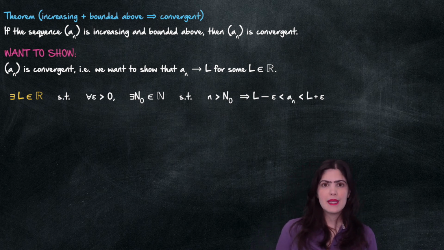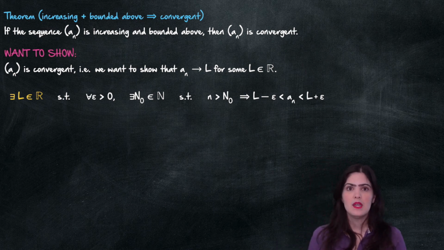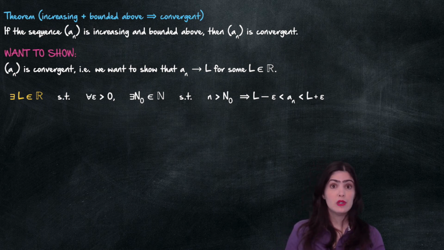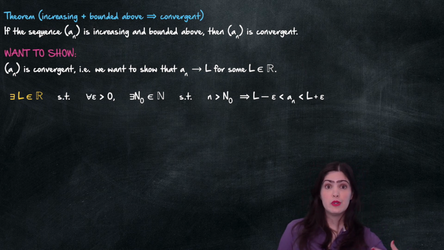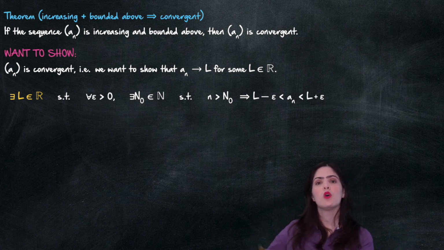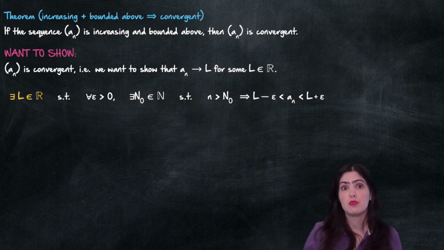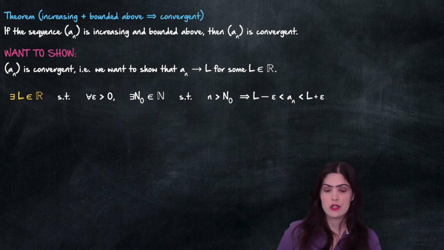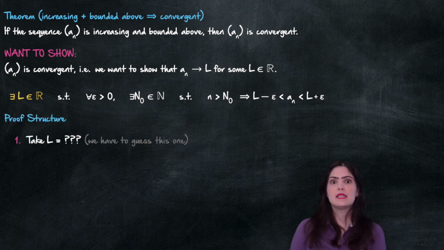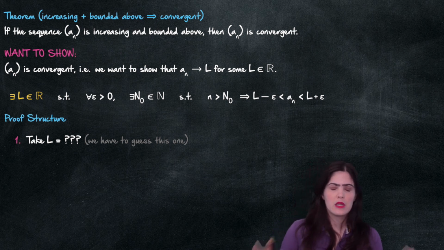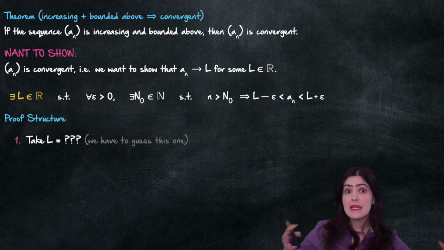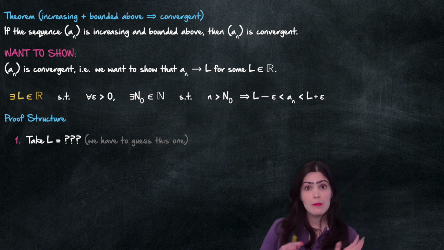So let's try to break it down and come up with a plan. Based on the definition, what is the definition telling me with respect to the proof? Once I have the structure of the proof, we're going to try to come up with the right ideas, and then we're going to write a nice, clean, polished proof. But first, let's focus on the structure. It tells me there exists an L. Well, I just need to pick an L that will work. That's the hard part, it has to work. We'll have to guess this one. We have to find an L that will make everything work.